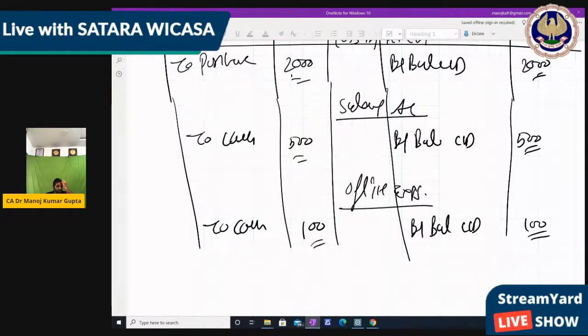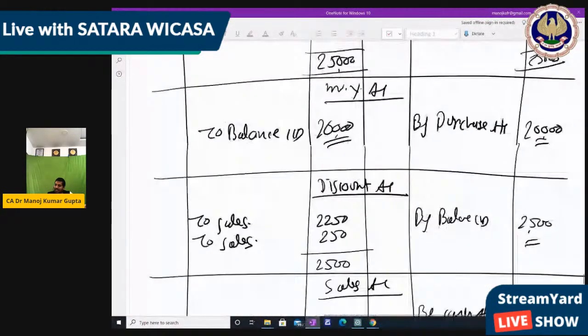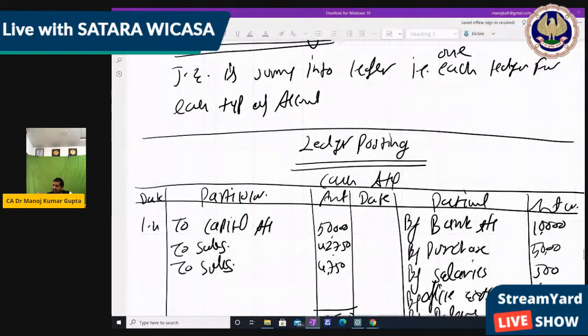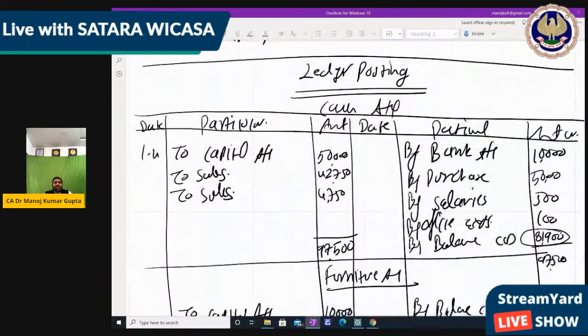Please check whether these balances are correct, and whether you can find any calculation mistake. Okay, so these are the balances we received from the ledger. So the ledger part is over. We made a ledger for each journal entry, which is required in practical life as well.